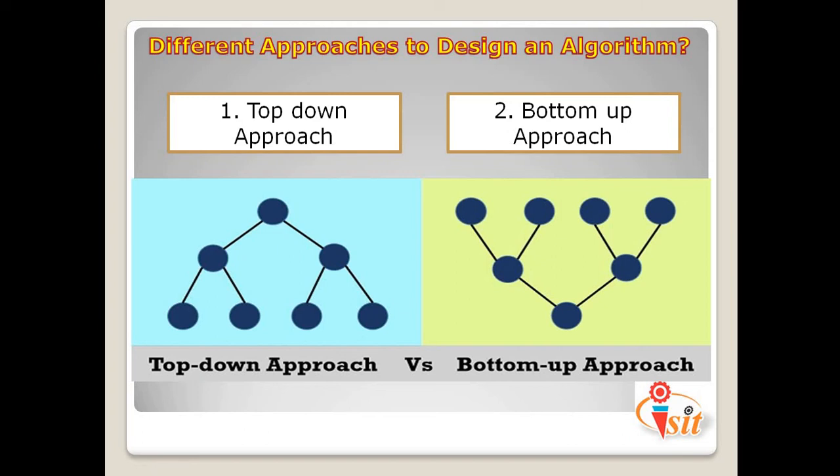It means, consider this is the problem. This problem we divide into sub problems. Again this sub problem we divide into further sub problems, and like that we prepare the algorithm, and that approach we call the top-down approach. Now we have the second approach, the bottom-up approach. It is the reverse of the top-down approach. Here the different parts of the program are first solved using the programming language, and these pieces of programs are combined into the complete program, and that we call the bottom-up approach.